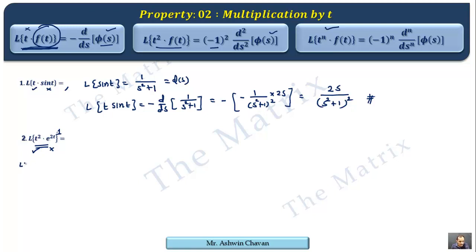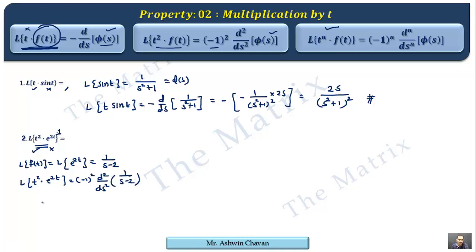Let's start with Laplace of f of t and take f of t as e raised to 2t. We know its Laplace, it is 1 upon s minus 2. Therefore, when t square is attached on the left side, that is t square into e raised to 2t, it is minus 1 square, that is plus 1, and two derivatives of 1 upon s minus 2.